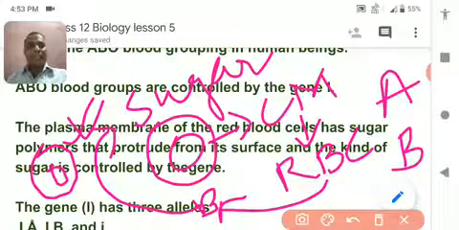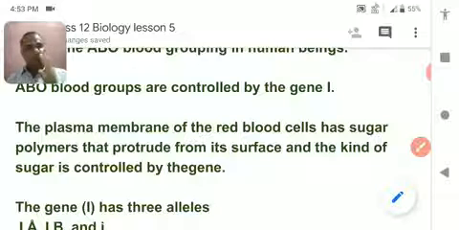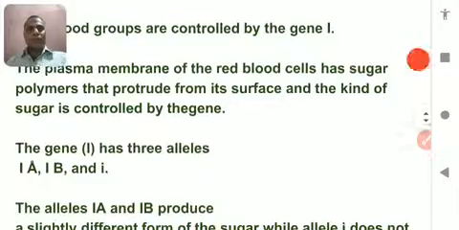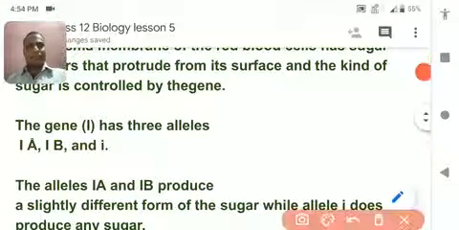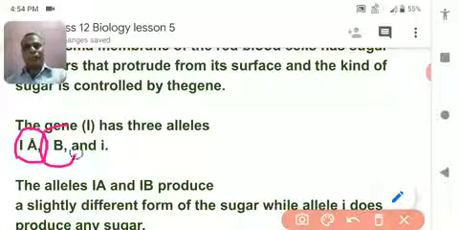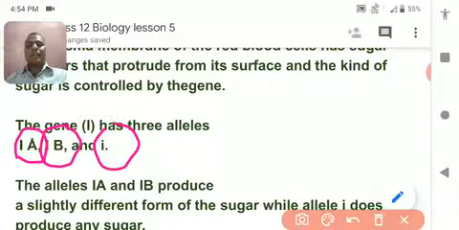So A has one kind of sugar polymer, B has another kind of sugar polymer, and O has neither kind of polymer. So the three genes that produce the sugar polymer are expressed in three different forms.